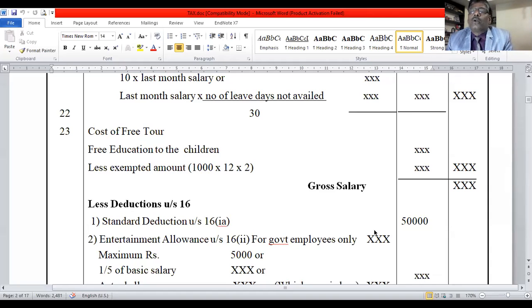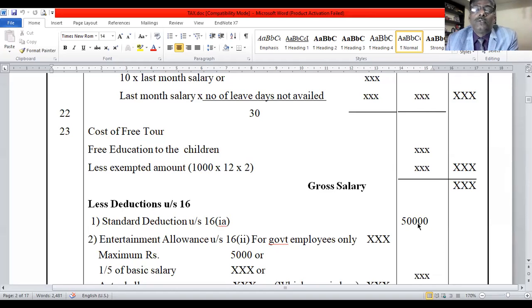Then out of gross salary, you deduct 3 items. One is standard deduction under section 16 subsection 1A. Before 4 years, it was eliminated. From last year or from the current year, I don't know, it is reintroduced. 50,000 is the maximum amount.